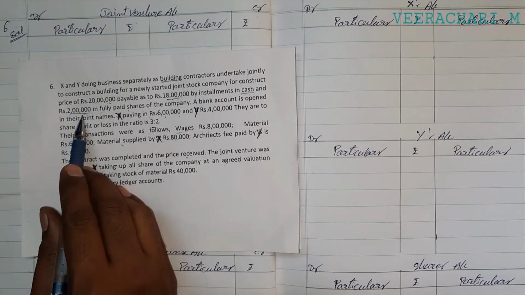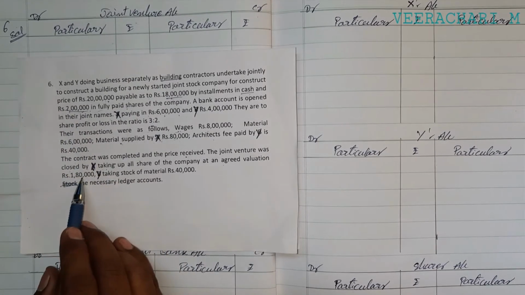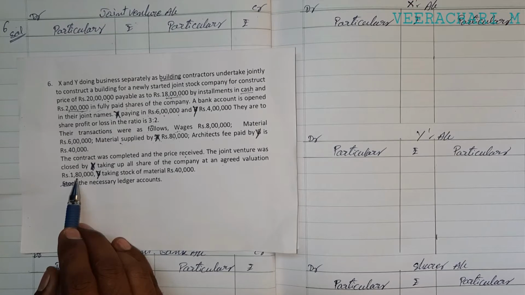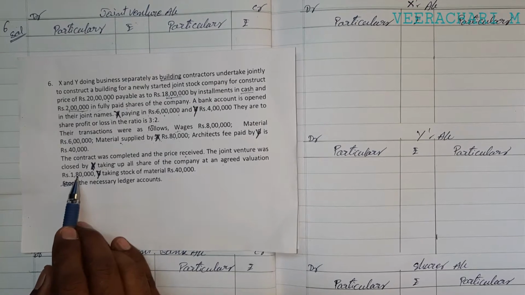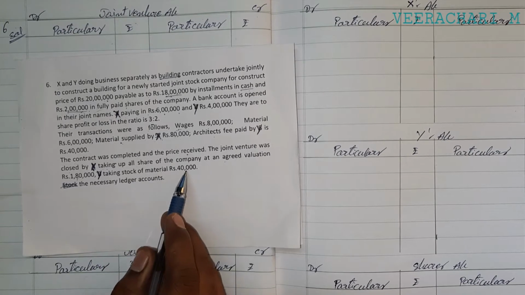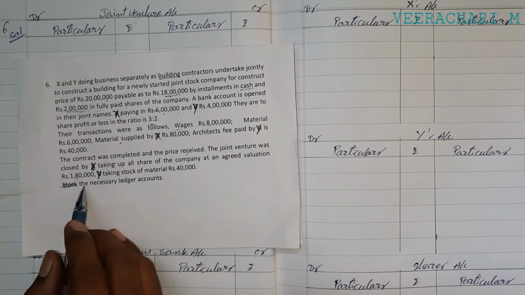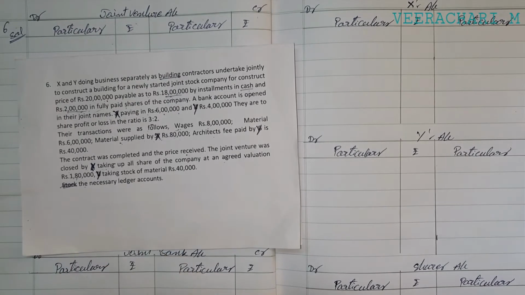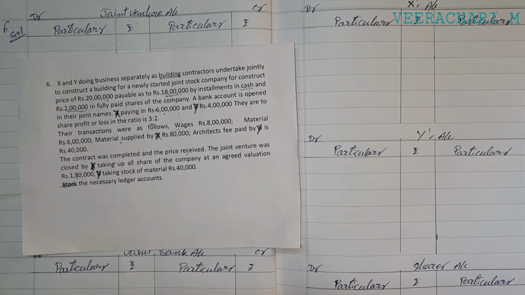Actually, the shares are worth 2 lakhs, but X takes them at only 1,80,000 rupees, so that 20,000 is a loss. And Y takes stock of materials, rupees 40,000. Okay, prepare the necessary ledger accounts. That is the question.